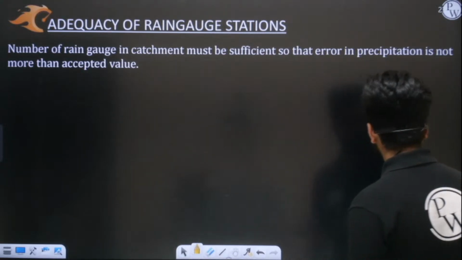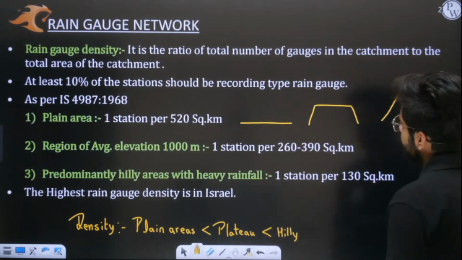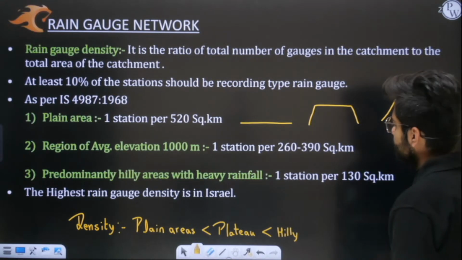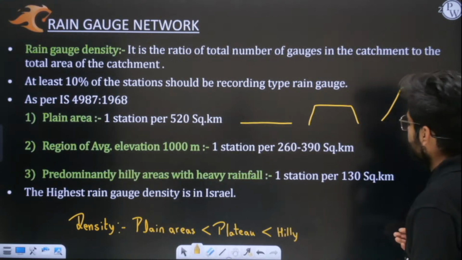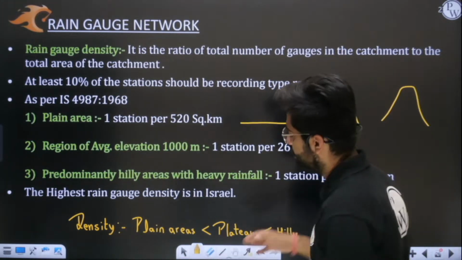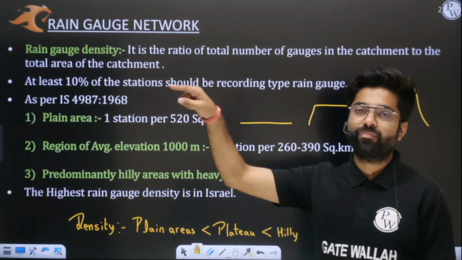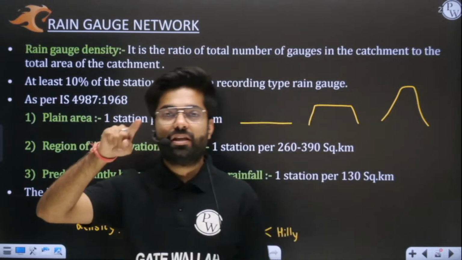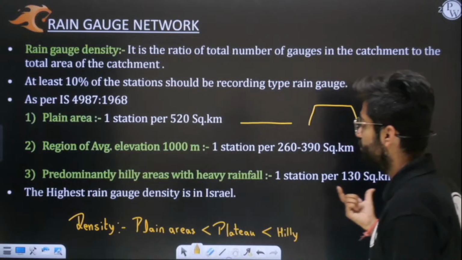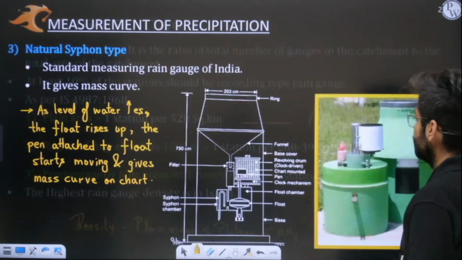So what we have discussed today: we have discussed some codal provisions as to how much your rain gauge density should be and in which country the best rain gauge density is found. That also we have discussed. We have also understood one point, that in hilly areas, wherever rainfall is more, and in coastal areas, you all know what a coastal area is, the area which is near to the sea, near to the oceans, there you have more rainfall. There also we will require more rain gauges. Okay, that we have understood.